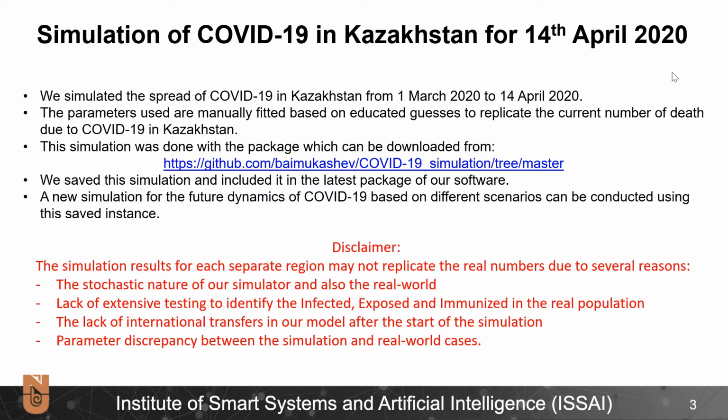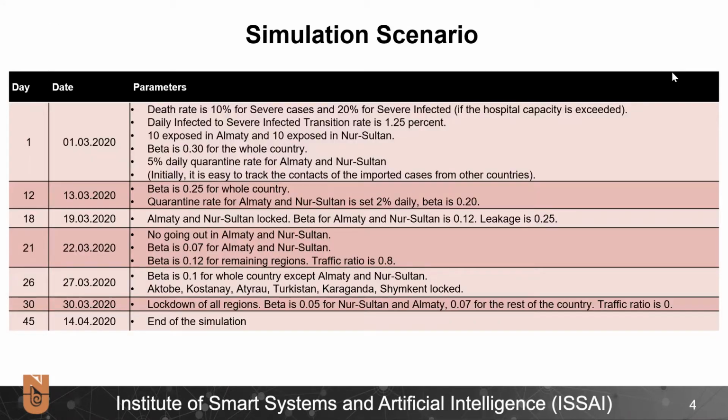Disclaimer: the simulation results for each separate region may not replicate the real numbers due to several reasons. First, the stochastic nature of our simulator and also of the real world. Secondly, lack of extensive testing to identify the infected, exposed, and immunized in the real population. Third, the lack of international transfers in our model after we start the simulation. And the last, the parameter discrepancy between the simulation and the real world cases. The following scenarios have been used to prepare this package.